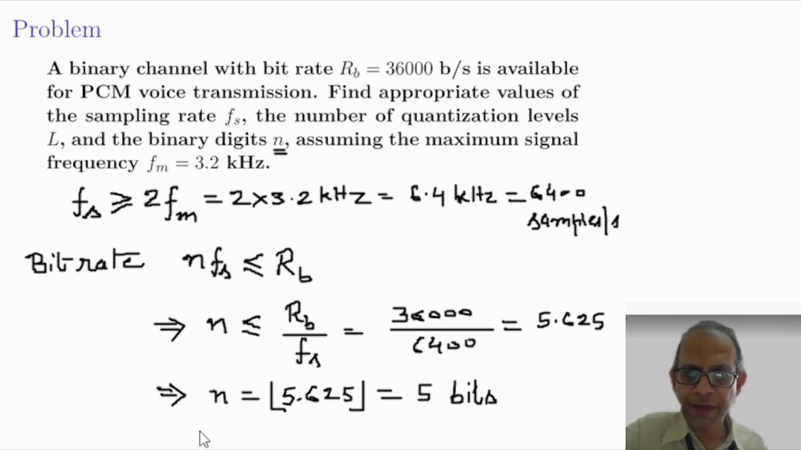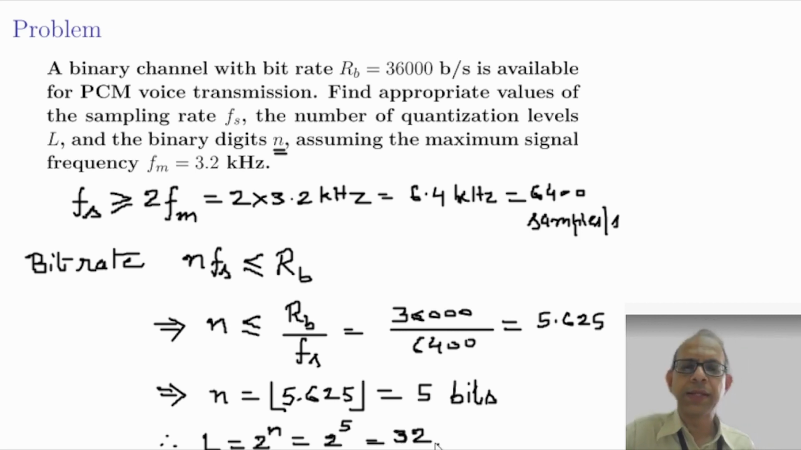Accordingly, the number of quantization levels L is equal to 2 to the power n, and that is equal to 2 to the power 5, which is 32. So the number of quantization levels required is 32.